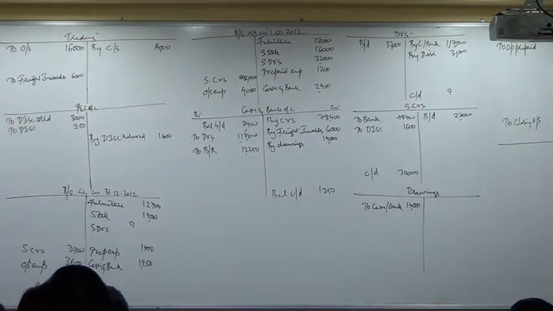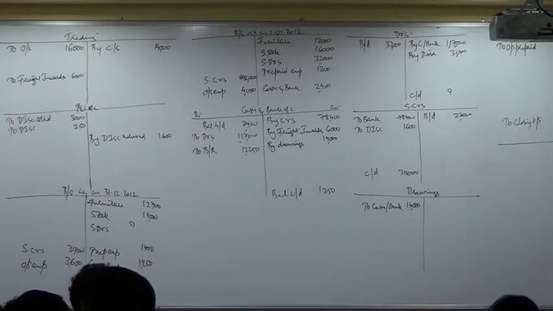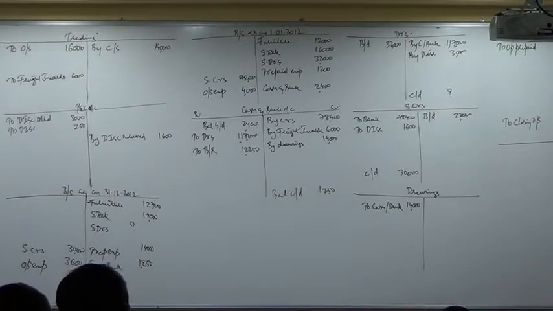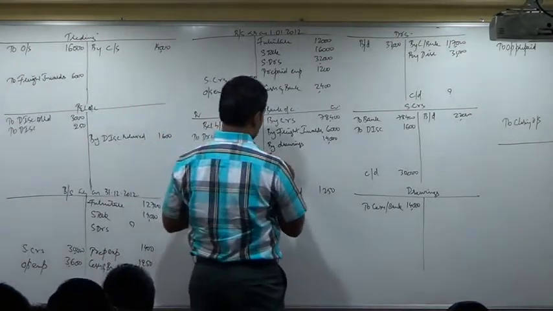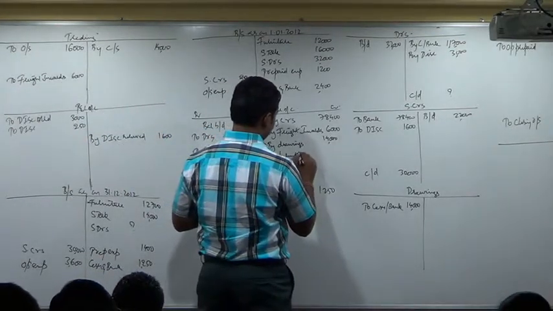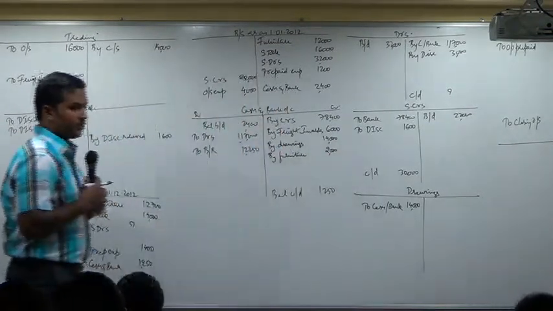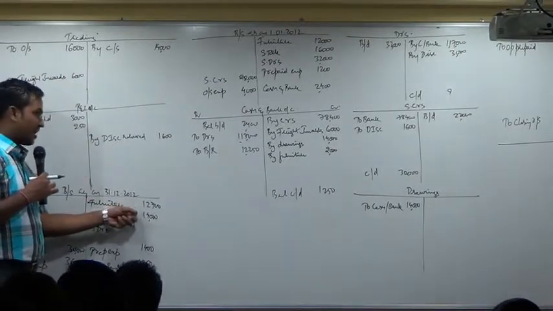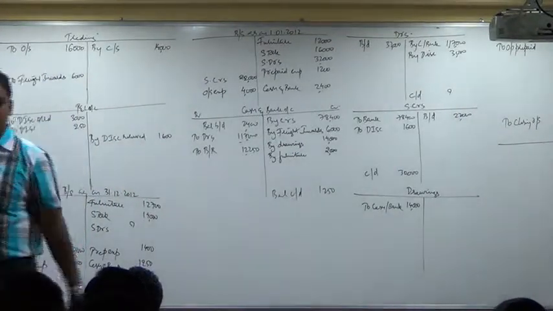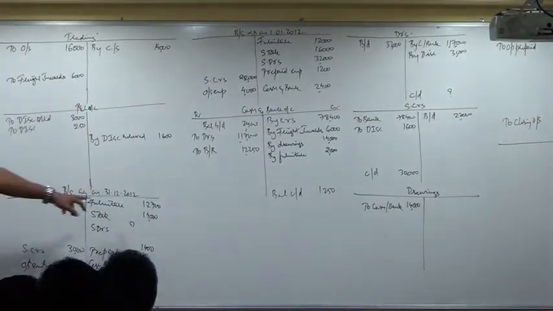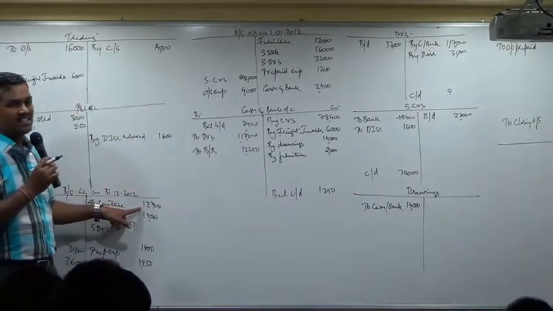Next, payment for office furniture 2,000. What is the entry right for payment for office furniture 2,000? Office furniture account debit to cash and bank account. How much amount? 2,000. Buy furniture 2,000. Look at the board. This furniture balance is after including these purchases and after subtracting depreciation for the year. So you need not again add.